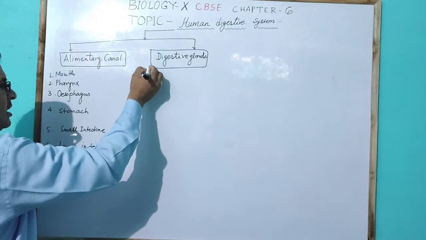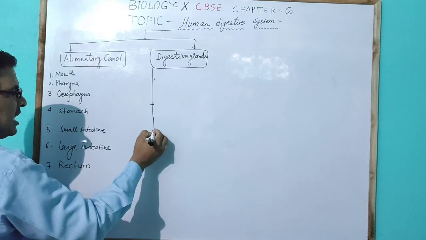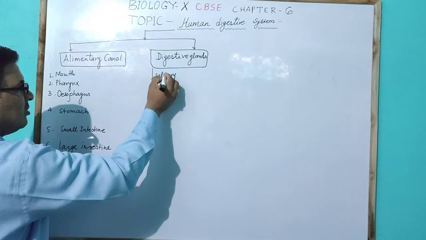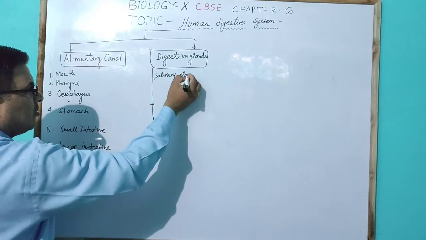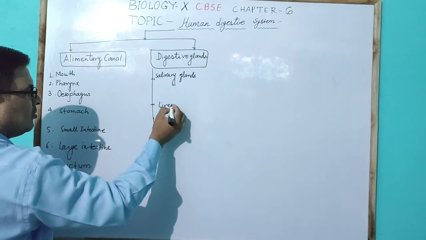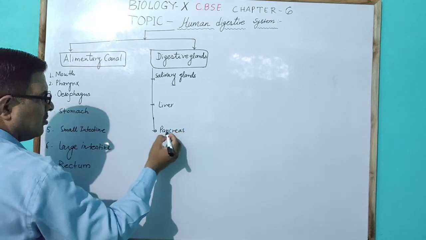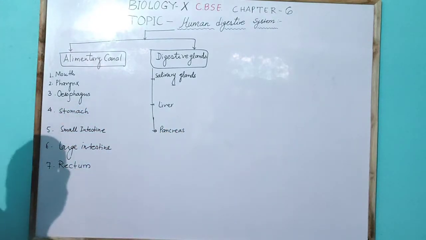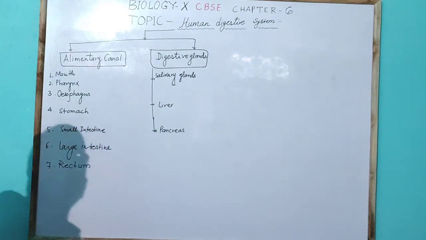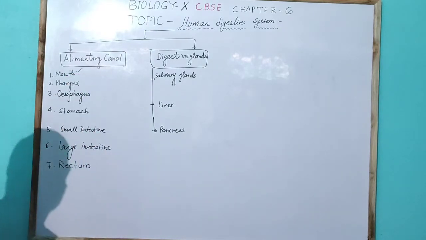These are in the form of the salivary glands, the liver, and the pancreas. The human digestive system starts from the mouth and ends at the anus.